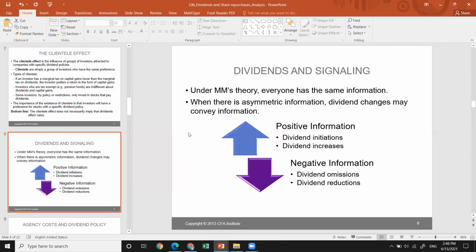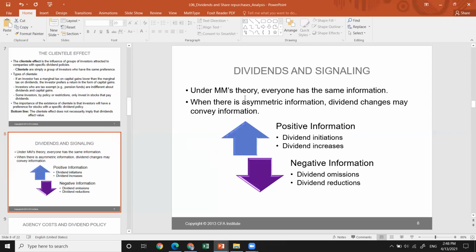There's another theory, which is dividend signaling. Under the MM proposition theory, everyone has the same information, and when there is asymmetric information, dividend changes may convey the following information. It may provide positive information when dividends are initiated for a certain company. Let's say Facebook has not paid so far, but they have announced that they are going to pay dividends. This is called dividend initiation. Like for the first time, they pay the dividend.